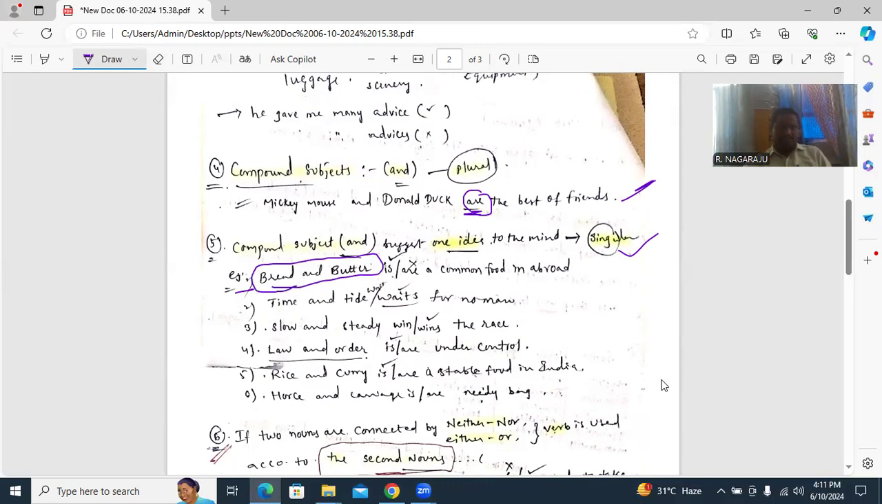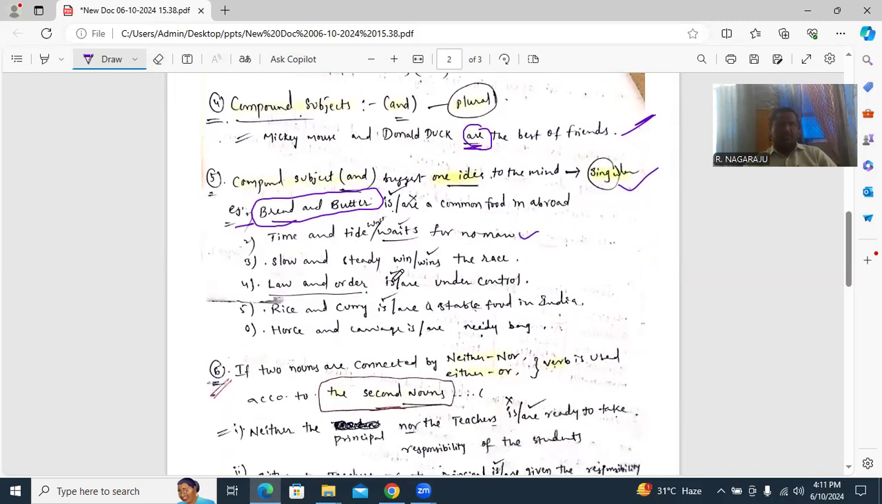It takes is only. Next, time and tide wait or waits for no man. Here, waits, because this is completely a proverb form, which is also spoken as a compound subject with one idea. Okay, ma'am. Next, slow and steady wins the race. I think the same. Law and order is or are under control. Is only is correct because this is a collective noun. And the same as rice and curry is or are a staple food in India. So is only, we can say this is.